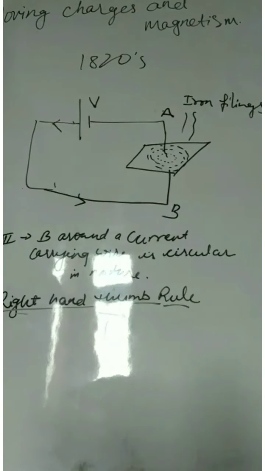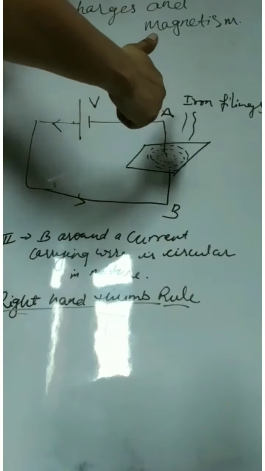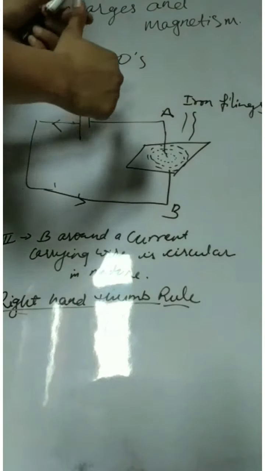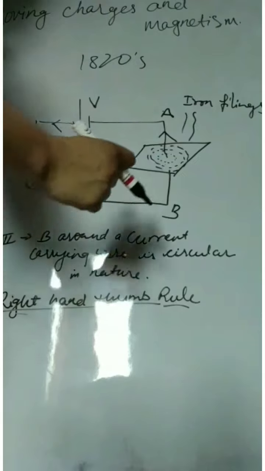You have studied about electric field. The direction of magnetic field can be found by the right hand thumb rule, in which you hold that wire by your hand, with your thumb pointing towards the current.